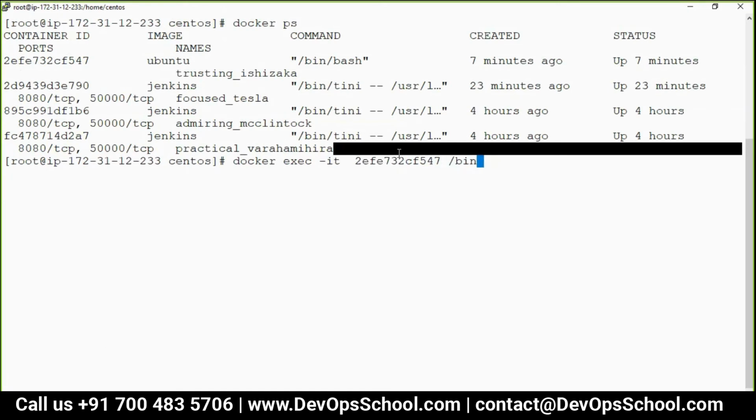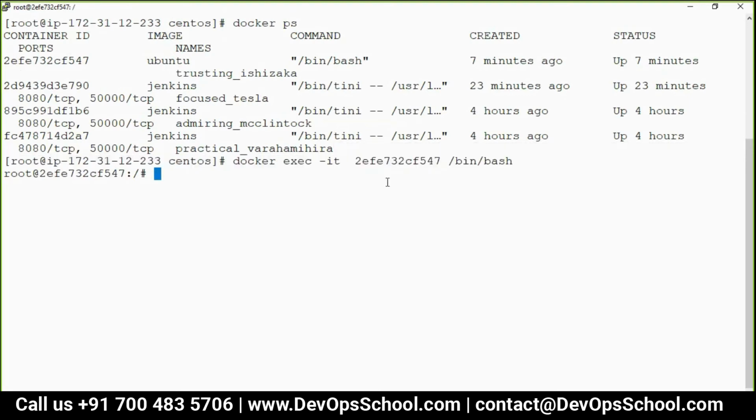I may repeat a few statements a lot of times, but just for a reason, because I have some experience in the past, people usually forget the behavior of container. So see here, I got inside. Now, who are you? Tell me, who are you?